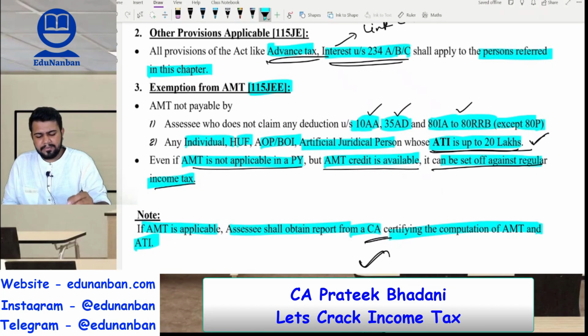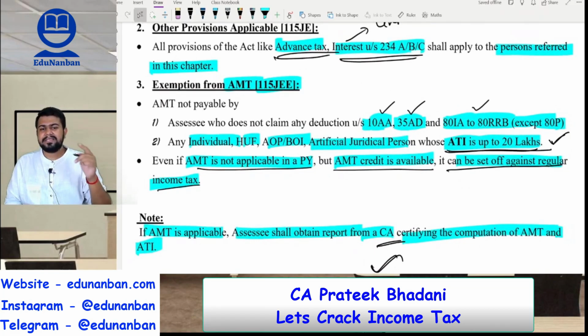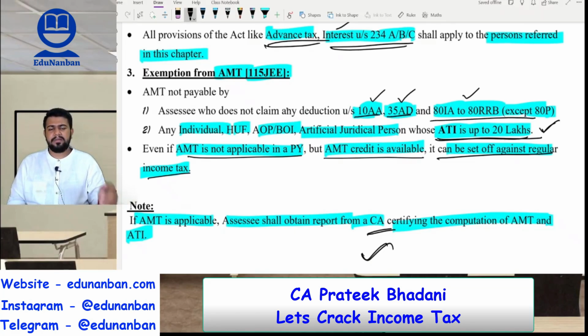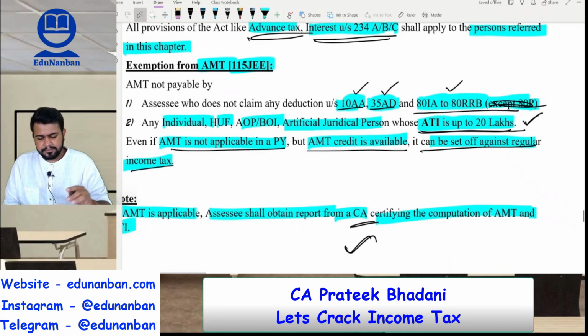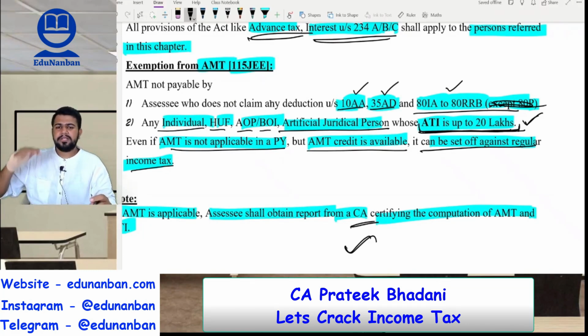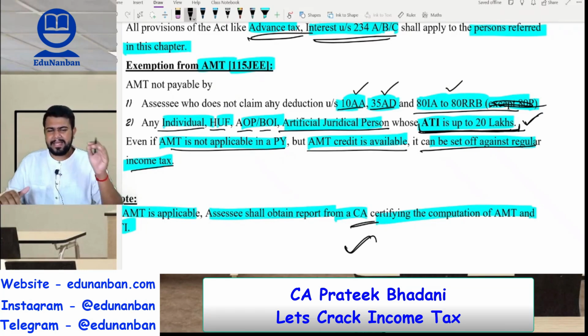Next, who is exempt from AMT? Who need not pay alternate minimum tax? Firstly, we discussed companies are exempt from AMT because for them MAT is applicable. Next, any assessee who does not claim any deduction under 10AA, 35AD or income based deduction, for them also AMT is not applicable. Then any individual, HUF, AOP, BOI or artificial juridical person whose adjusted total income is up to 20 lakhs, for them also AMT is not applicable. So if adjusted total income is above 20 lakhs, AMT is applicable; up to 20 lakhs, AMT is not applicable.